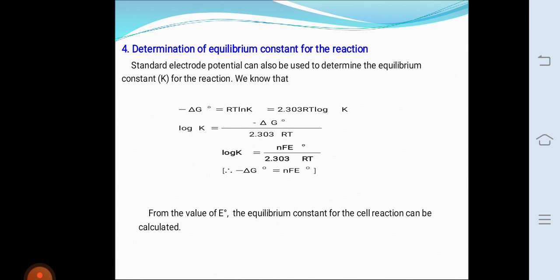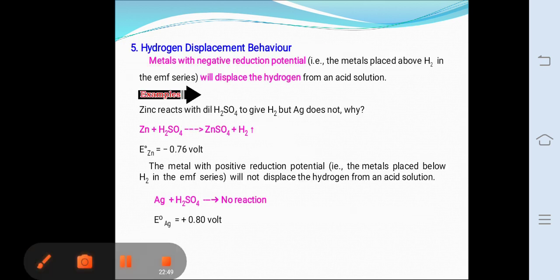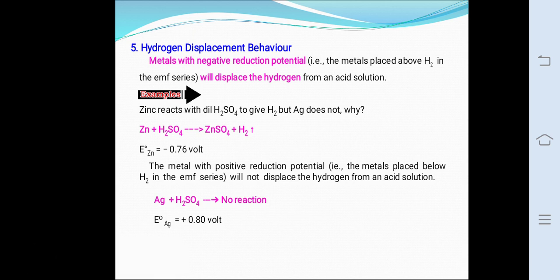Then the fifth application is hydrogen displacement behavior. Metals with negative reduction potential will displace hydrogen from an acid solution. For example, zinc reacts with dilute sulfuric acid to give H2, but silver does not. Why?